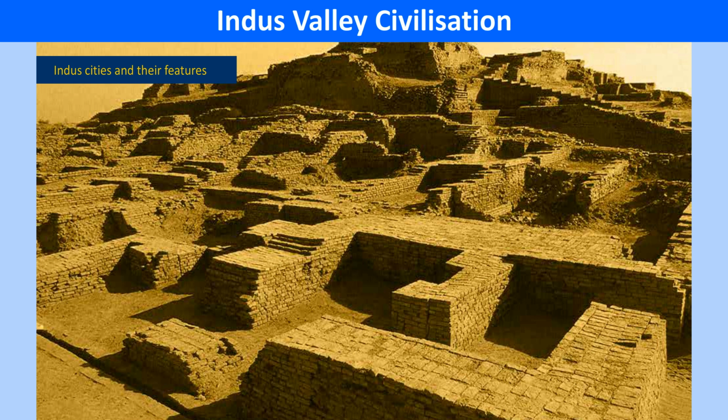Religion. A seal representing a male deity and some female figurines found at different sites suggest that they probably worshipped Pashupati, Shiva, and Mother Goddess. Mother Goddess represented fertility. There are no temples or other structures among the remains. The Indus people believed in life after death. They buried their dead in huge earthen pots along with food and ornaments.